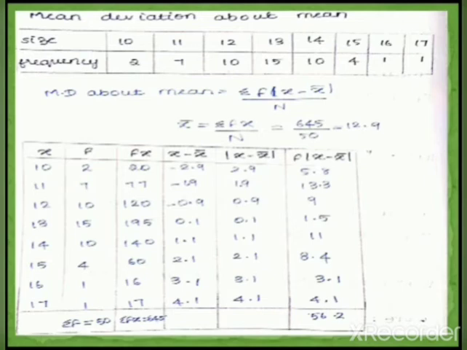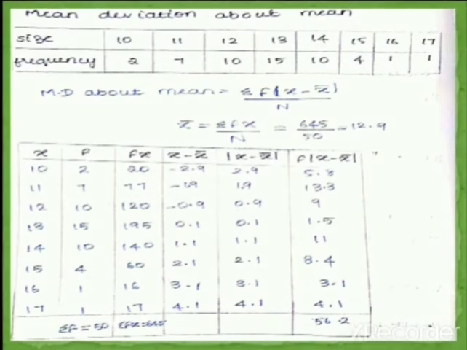After finding your fx, you have to find summation fx, which is 645, and then summation f is equal to 50. After finding these two values, you have to substitute in your mean formula, which is x bar is equal to summation fx divided by capital N. So our summation fx value is 645 divided by capital N, the total frequency, which is 50. If you divide these two terms, you will get 12.9, which is your mean value for discrete data. So x bar is equal to 12.9.